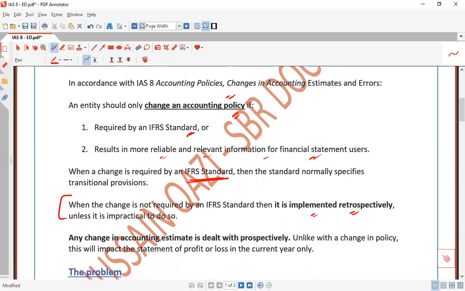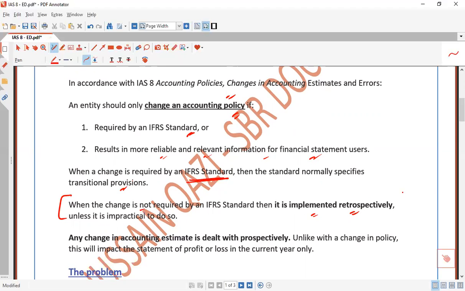What does the standard say? When a change is required by IFRS, the standard normally specifies a transition provision. Sometimes the standard says, for example, IFRS 16 lessee accounting, change from IAS 17 to IFRS 16, that specifically specifies some transition provision or optional provision. I'm not discussing that right now. That means the impact of the accounting policy change is particularly mentioned by the new lease accounting standard.